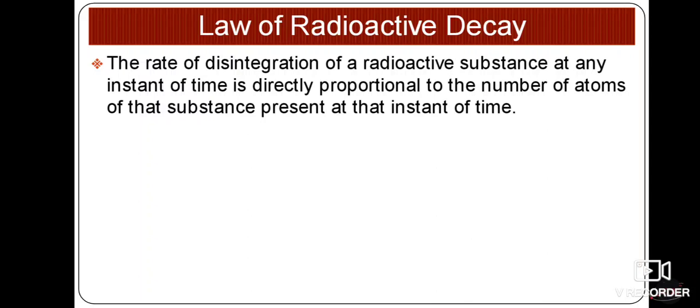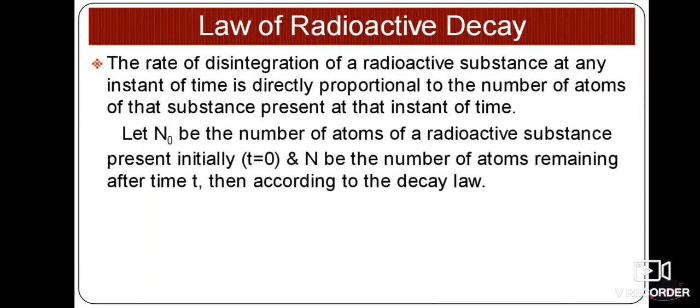That is, the rate of disintegration of a radioactive substance at any instant of time is directly proportional to the number of atoms of that substance which are present at that instant of time. So radioactive decay means the continuous disintegration of a radioactive substance with respect to time, and that is directly proportional to the number of atoms present in the substance at that instant of time.